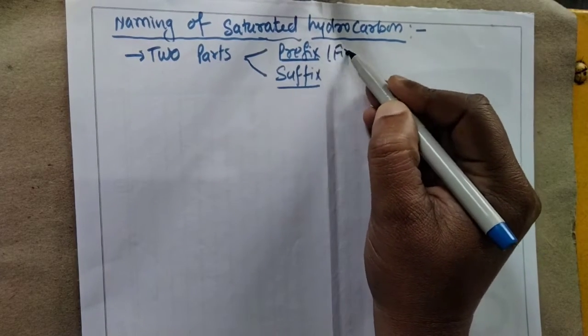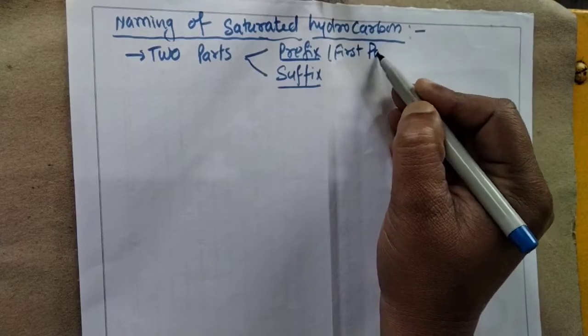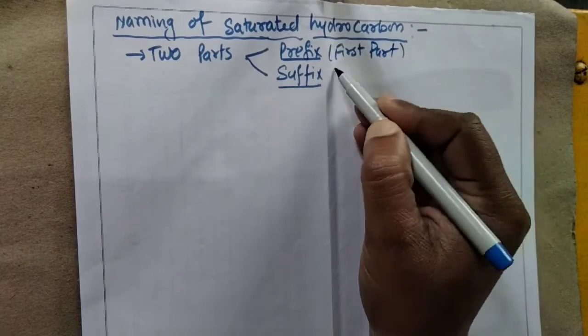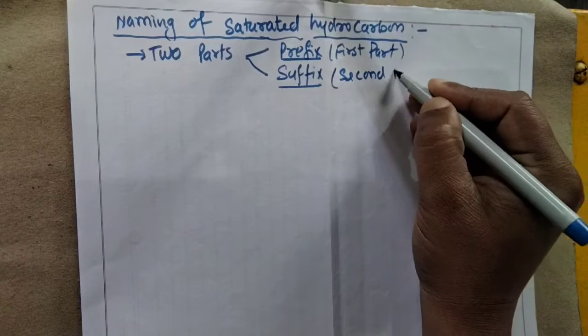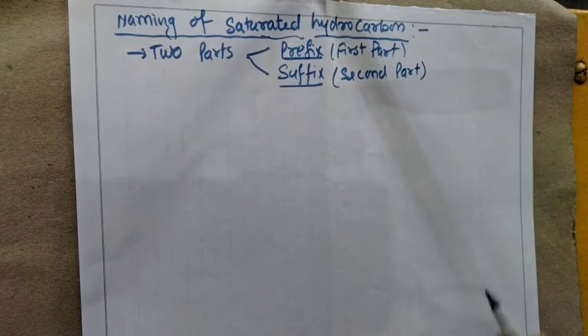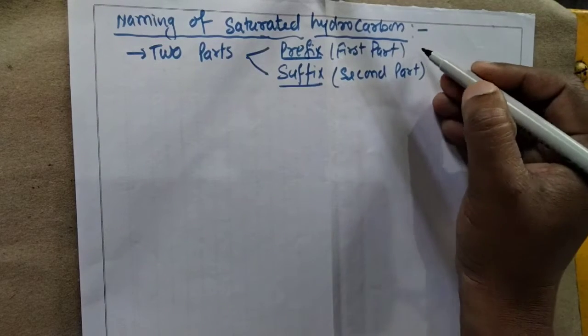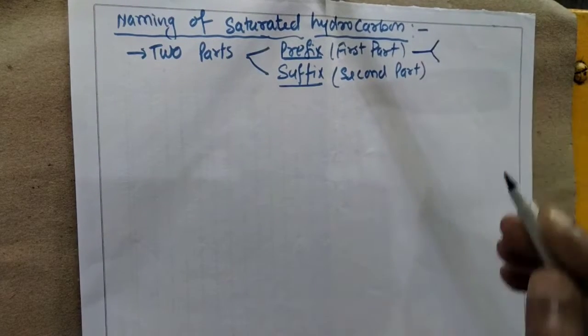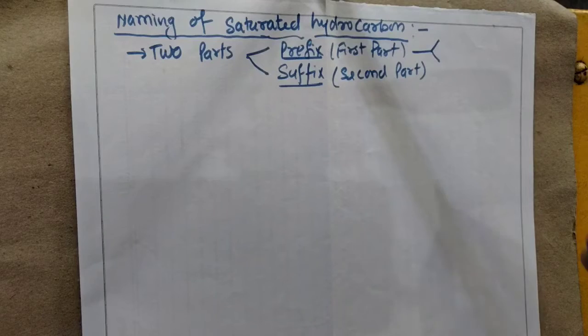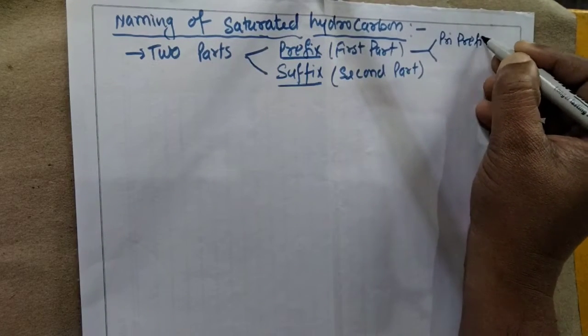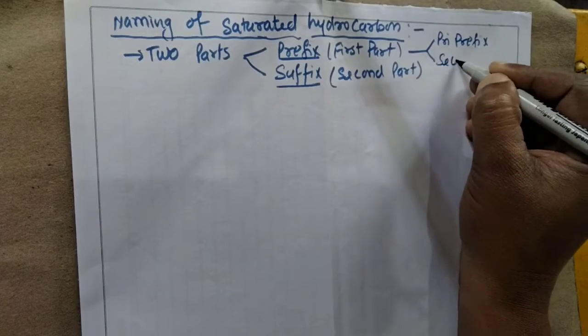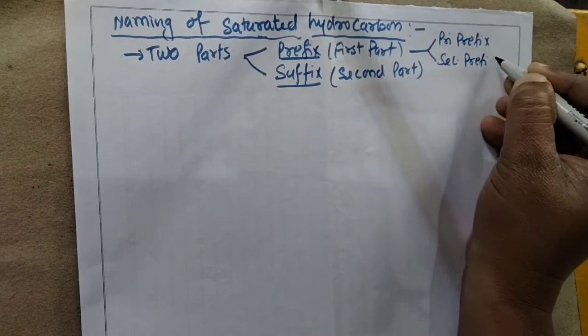After combining the first and second parts, we provide the complete name of the given compound. Now the prefix also has two subcategories, that is primary prefix and secondary prefix.